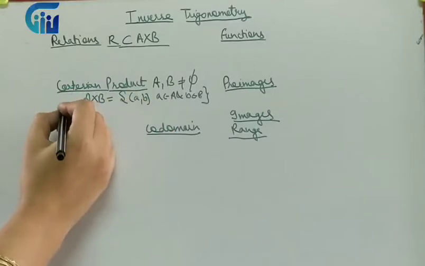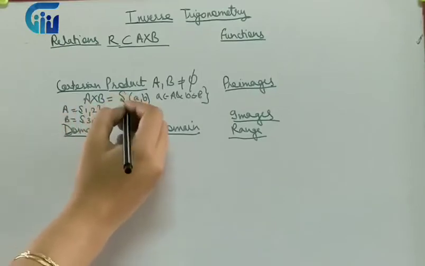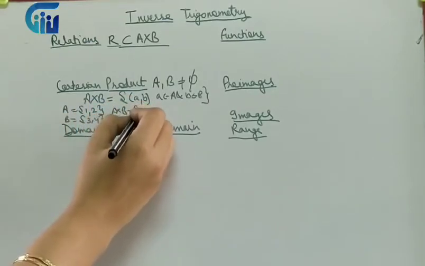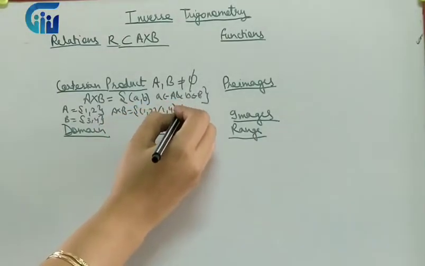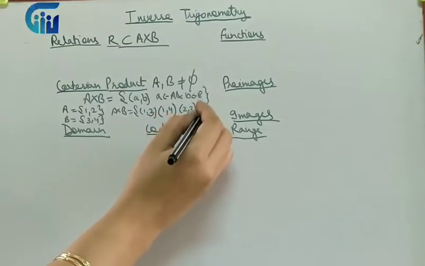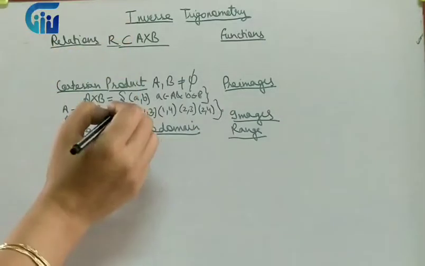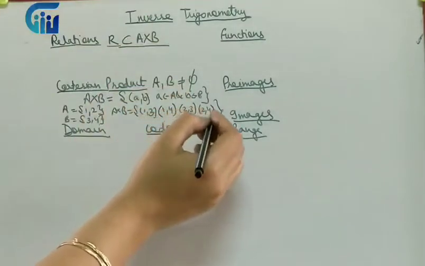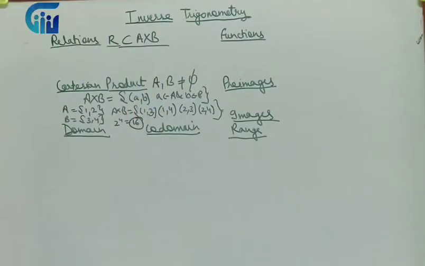If I give you an example, if A is {1, 2} and B is {3, 4}, then A cross B was (1, 3), (1, 4), (2, 3) and (2, 4). So that was my Cartesian product A cross B. Any subset of this Cartesian product, there are 4 elements, so 2 to the power 4, it means total 16 subsets are there. All those subsets are relations. Relation is always a subset of A cross B.